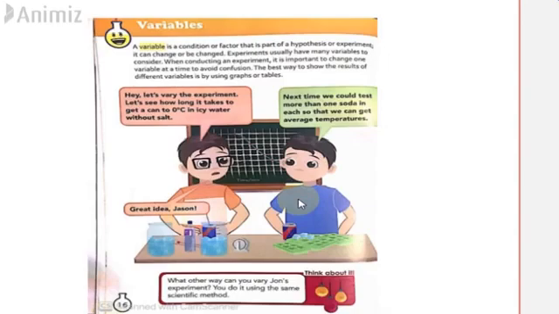That is going to be the result. So they conduct experiments multiple times. That's why he's saying, let's use more cans, so that we can get an average temperature out of it, because the results differ slightly every time you perform an experiment. So what other ways can you vary John's experiment?